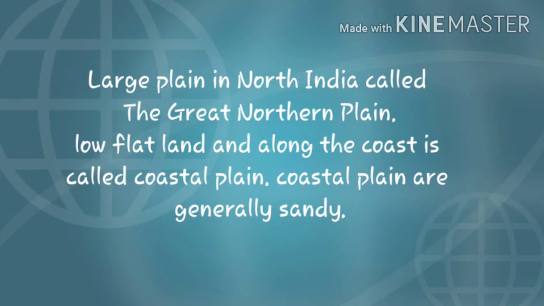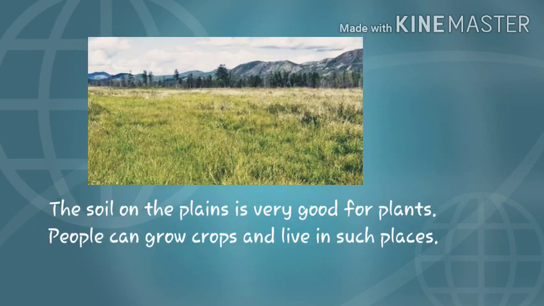There is a large plain in North India called the Great Northern Plain. Low flat land along the coast is called coastal plains. Coastal plains are generally sandy. India has 2 stretches of plains along the east and the west coast. The soil on the plains is very good for plants. People can grow crops and live in such places.